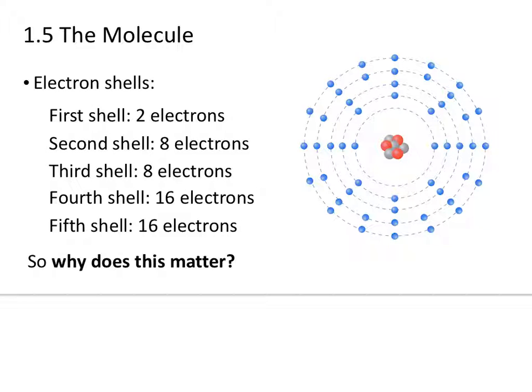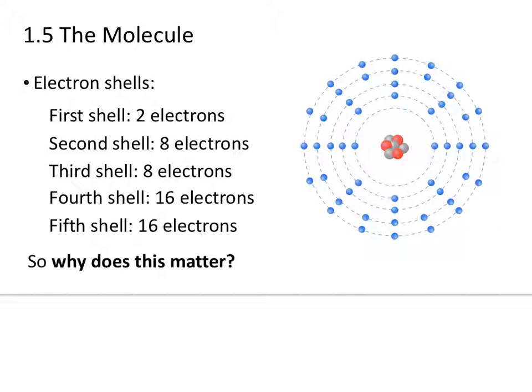Okay, so the first shell, you can see this one right here, can only hold 2. All right. And when I say shell, I mean it's an orbit, but it's like a three-dimensional shape, so it's like a sphere, sort of. All right. So imagine these two electrons in the same sphere, the same distance away from the nucleus. All right. The second shell can hold 8. So we've got 1, 2, 3, 4, 5, 6, 7, 8.